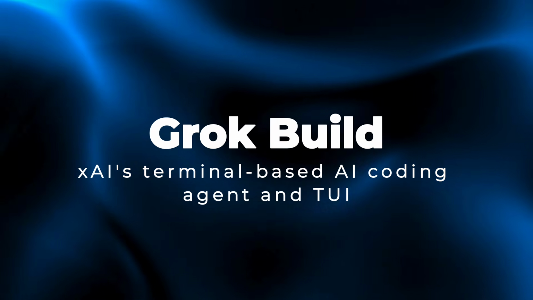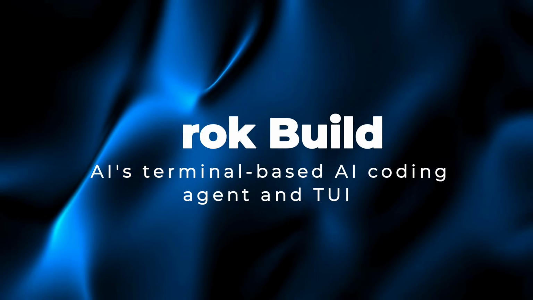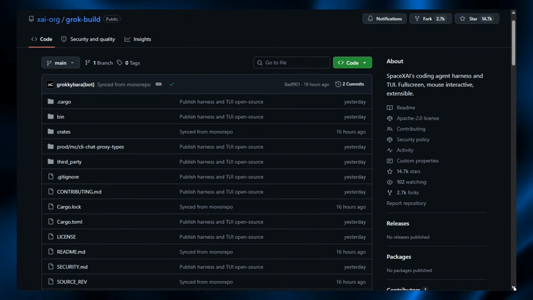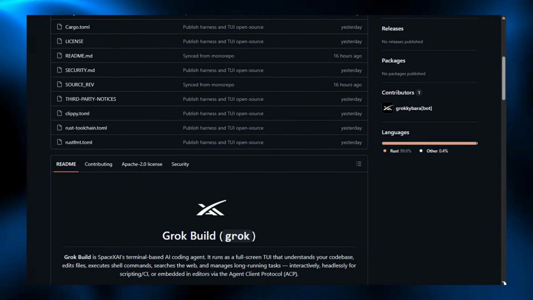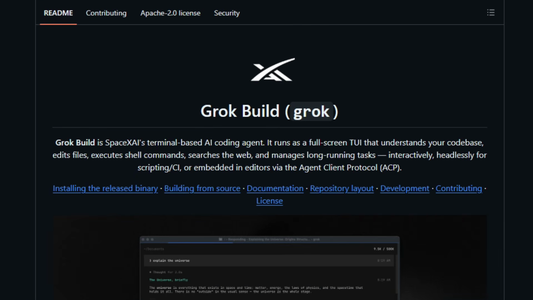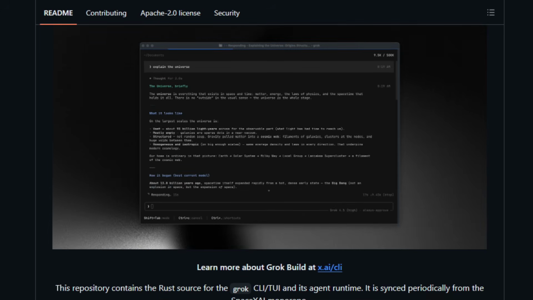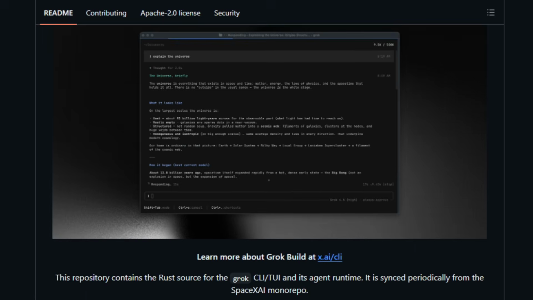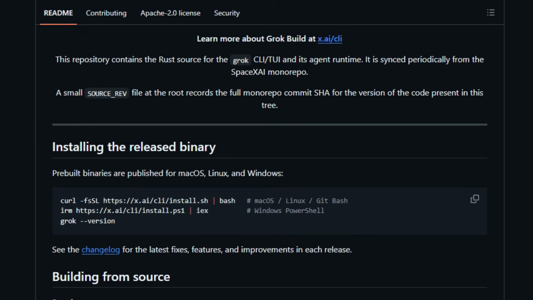Project number 11. Grok Build. xAI's terminal-based AI coding agent and TUI. Grok Build is xAI's terminal-based AI coding agent, distributed as the Grok command. It runs as a full-screen TUI that understands your codebase, edits files, runs shell commands, searches the web, and manages long-running tasks. You can use it interactively, run it headlessly for CI, or embed it in editors through the Agent